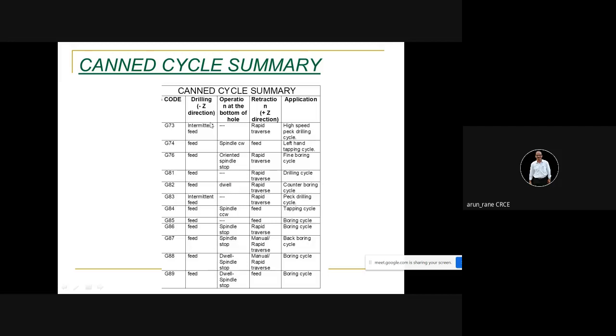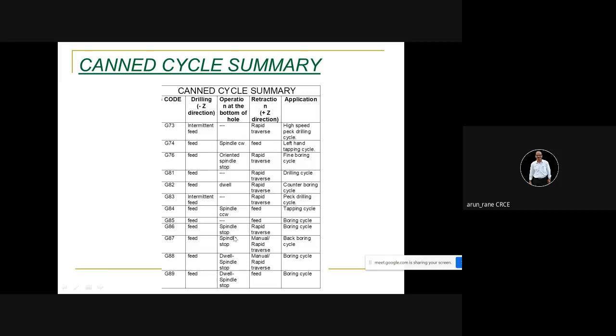Okay, so here it is given drilling. It happens in feed, and of course in G83 it is peg drilling, so it is going intermittently. All right. Then यहाँ पे देखो, operation at the bottom of the hole. G84 में क्या हो रहा है? टैपिंग साइकिल में तो स्पिंडल डायरेक्शन क्या होता है? रिवर्स हो जाता है. ओके. Then G85 is a reaming cycle.